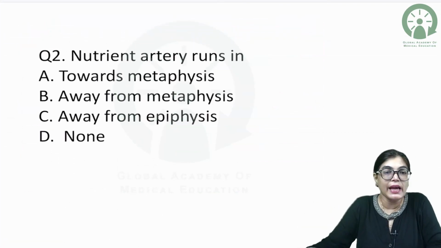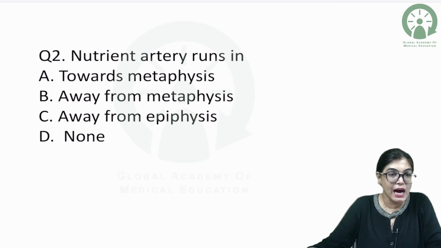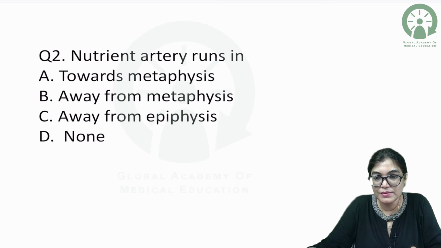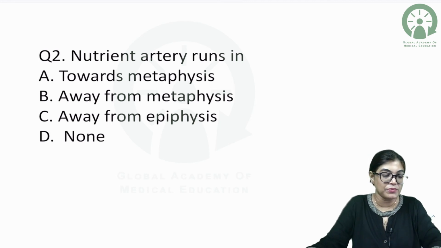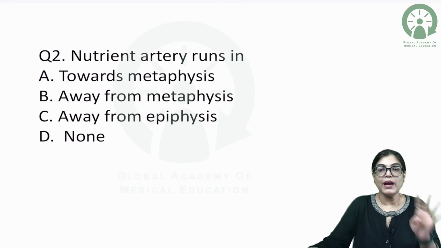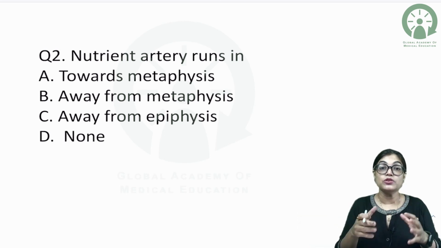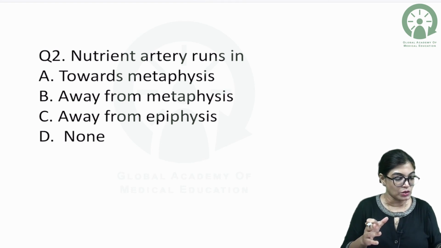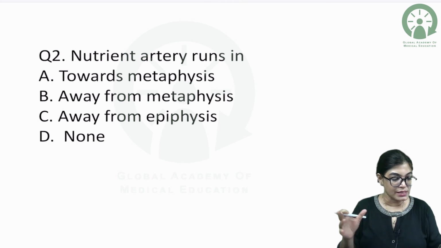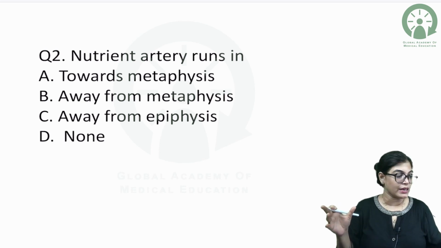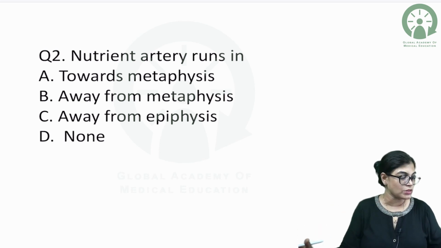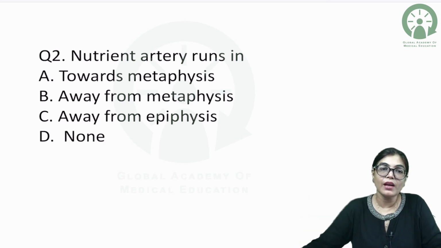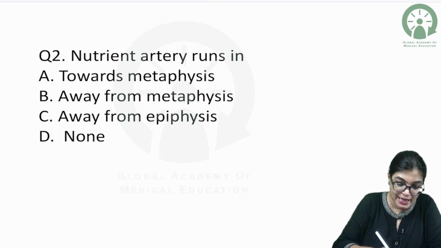Nutrient artery runs in. The options provided are towards metaphysis, away from the metaphysis, away from the epiphysis, or none of the above. So, we have 4 options and we have to mark the right answer. Whenever you want the correct answer, it's important that you go through the options and you can very easily know the correct answer. So, nutrient artery runs towards metaphysis will be the right answer.